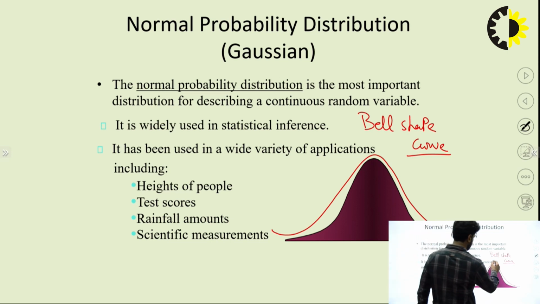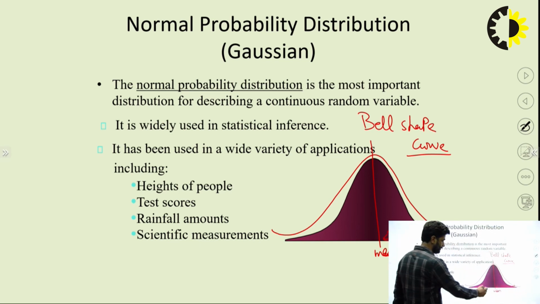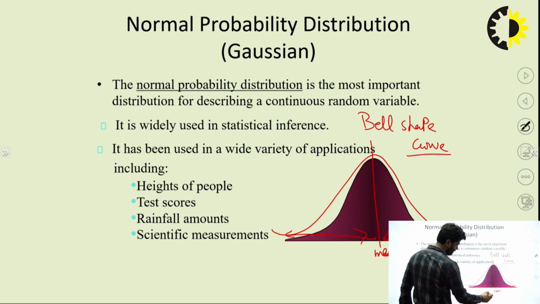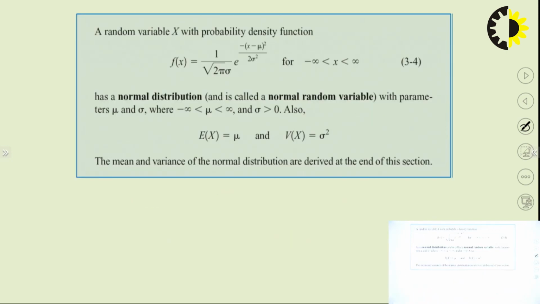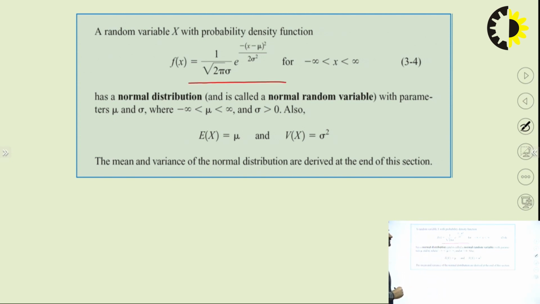Now, if your mean lies here, the variance will be how much it is deviated from the mean value. Now the predefined PDF for this Gaussian distribution function, normal distribution function, is here. It is f(x) equals 1 upon root 2 pi sigma, e to the power minus (x minus mu) square divided by 2 sigma square.